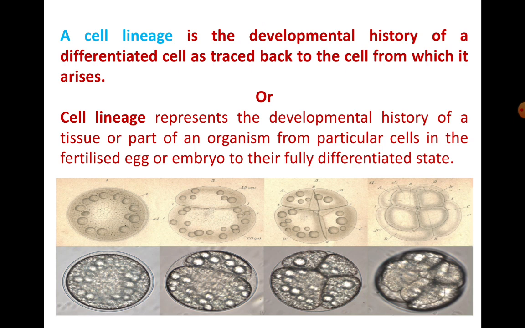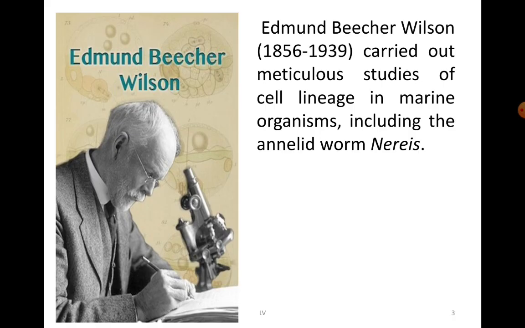In the case of Nereis, it shows a spiral cleavage. I hope you have learnt about different kinds of cleavage, and by now you are sure what spiral cleavage is all about. The main person who worked on cell lineage studies was Edmund Beecher Wilson, famously called E.B. Wilson.